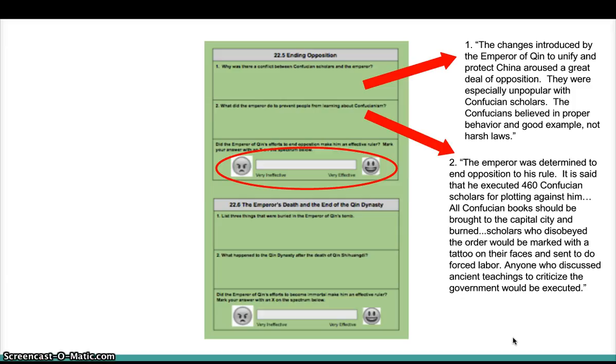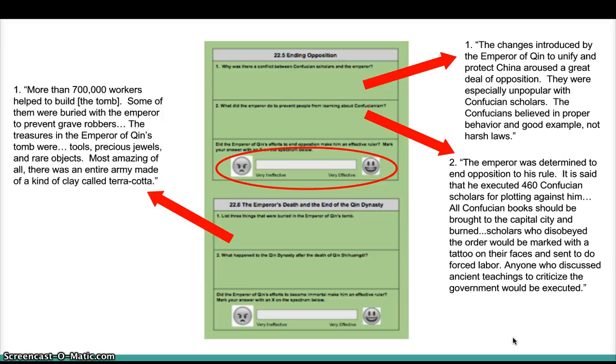All right, here's the last section, 22.6. The Emperor's death and the end of the Qin dynasty. All right, so eventually, Qin Shi Huangdi did die. So he was buried in a tomb. So first question asks, list 3 things that were buried in the Emperor of Qin's tomb. More than 700,000 workers helped build the tomb. Some of them were buried with the emperor to prevent grave robbers. Okay, so they buried some of the workers.